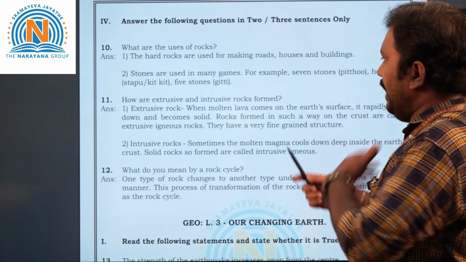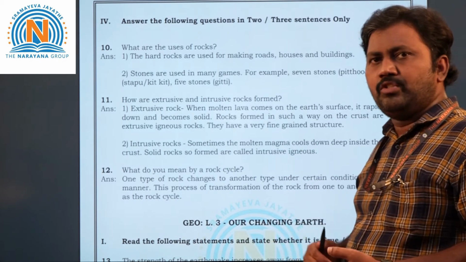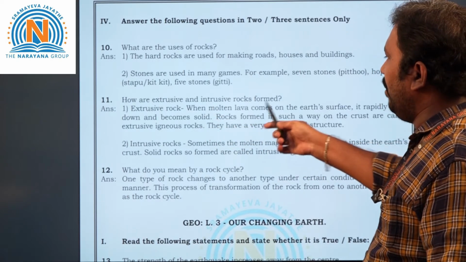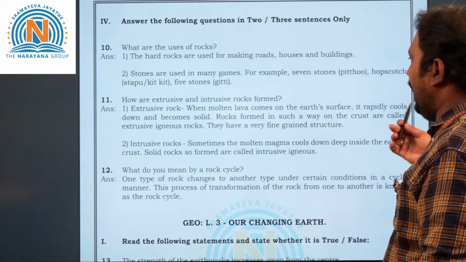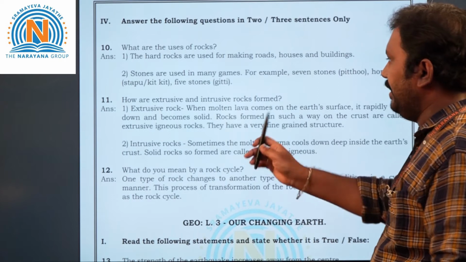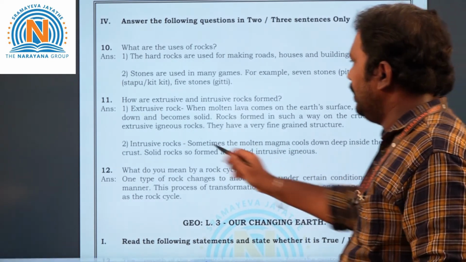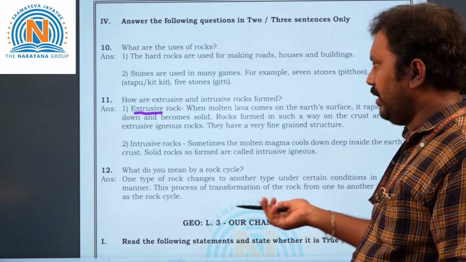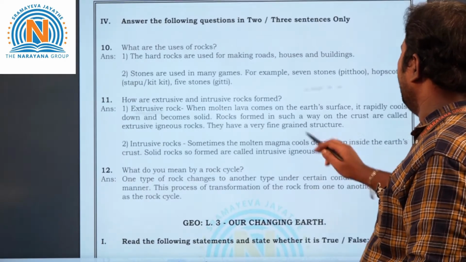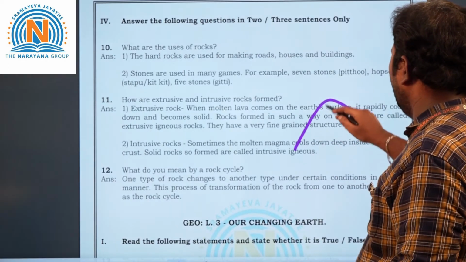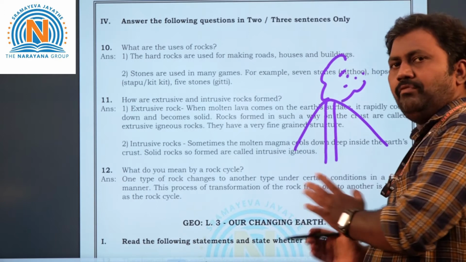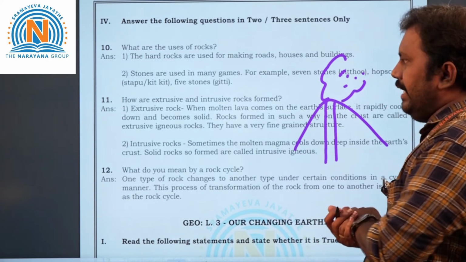How are extrusive and intrusive rocks formed? So extrusive means outside and intrusive means inside. Okay. So extrusive rock: when molten lava comes on the earth's surface, it rapidly cools and converts into rock form. So that is what extrusive rocks are. In simple terms, extrusive means outside. When lava comes out, see here, like this, this lava gradually cools down and forms into rocks. So that is called extrusive rocks.